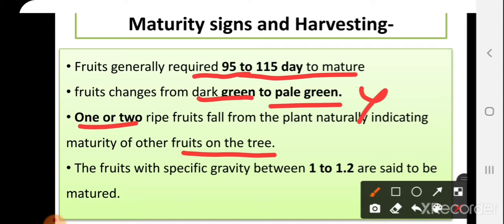Fruits with a specific gravity of 1 to 1.2 are said to be matured. So these are some signs or indicators for harvesting.